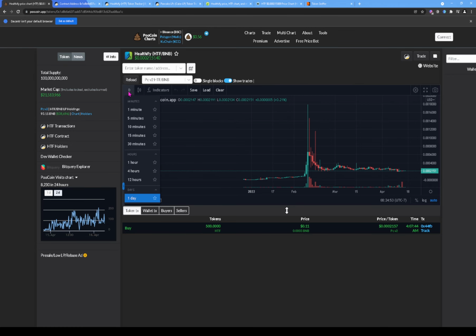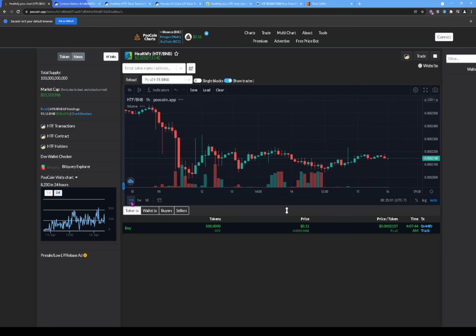Let me switch this to, well, it's already at a day. Let's zoom. All right, 1 day. All right, let's go back to 1 month. And that only changed the chart. I'm not sure why we only see one little buy right here. All right, but let's go back to